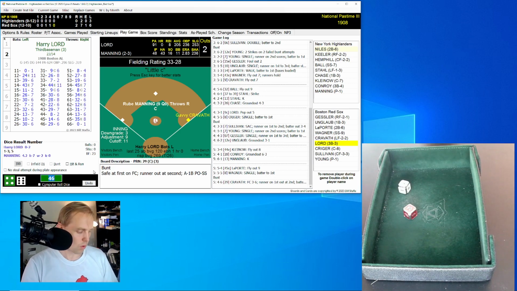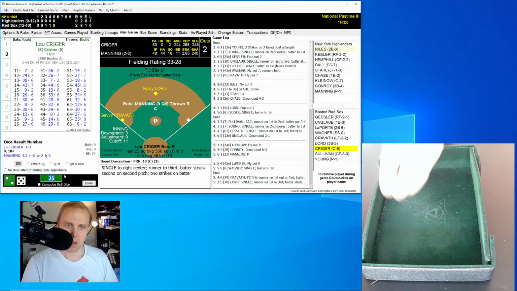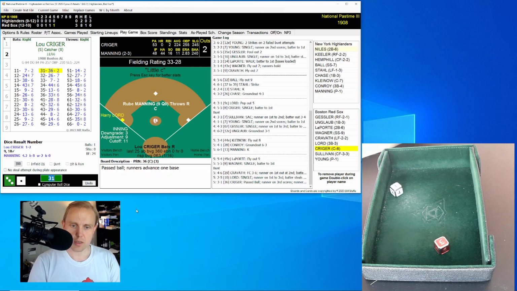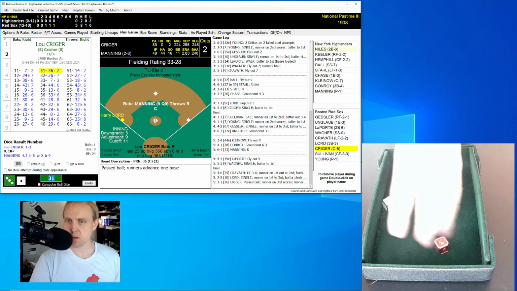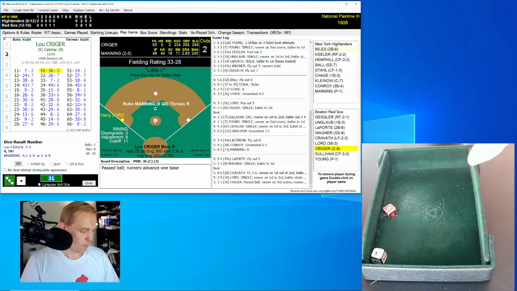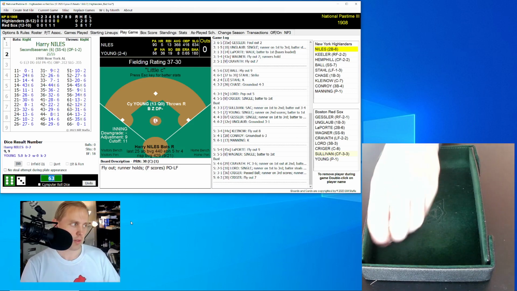Here now is Harry Lord with 2 outs, and he rolls a 25 for a 10. Single to right center field. Kravitz goes to third, and Lord steals the base afterwards, runners at second and third now for Lou Krieger. He rolls a 31 for a 36. That's going to be a passed ball that's charged to Kleinow, and the runners all advance, and that makes this a 3-0 ball game. Krieger still up there, Lord now on third. And the roll is a 63 for a 30. Fly ball left side, left field, and it's Stahl who has that for the out, the left fielder.